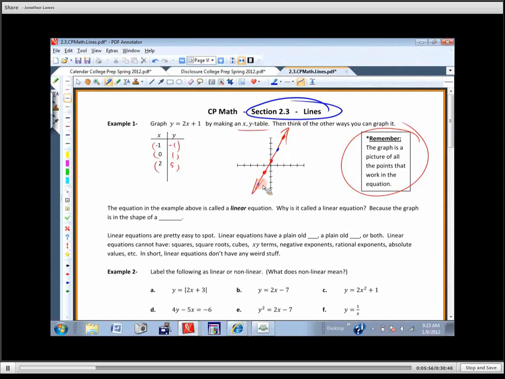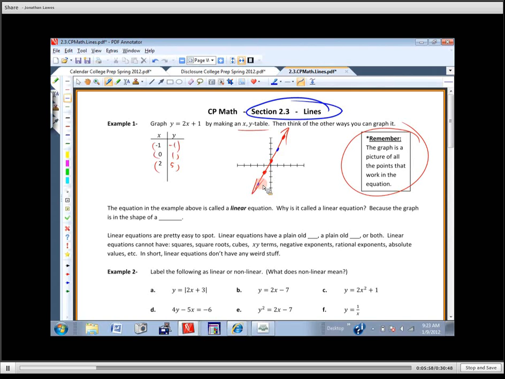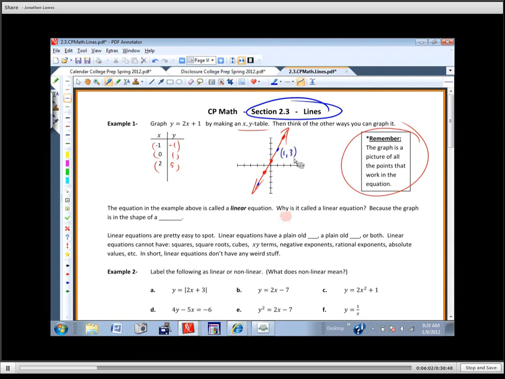So if I were to pick this point right here, that point right there is 1, 3. There's the x and there's the y. If I plugged that in for x, so that would be 2 times 1 plus 1. That should equal, what's the y here? 3. And does it make it true? It does. So don't forget that. That's an easy thing to forget.